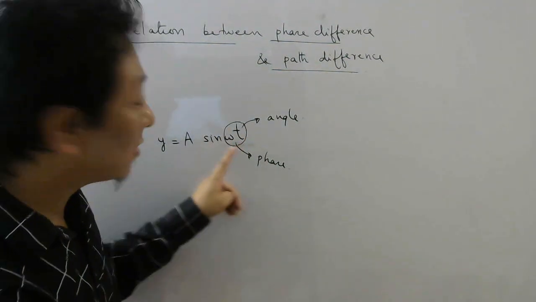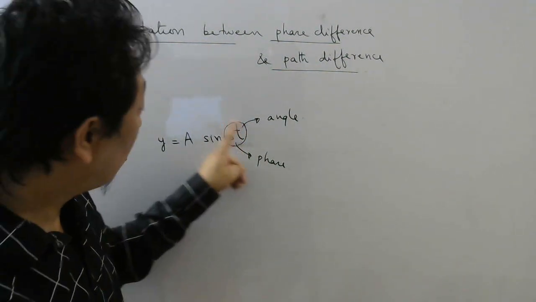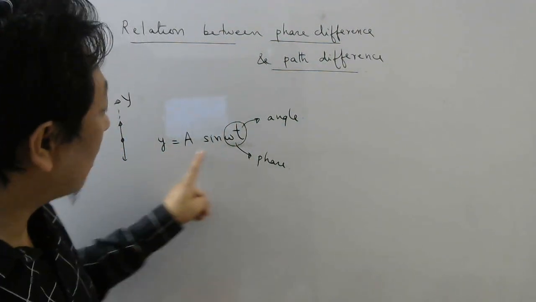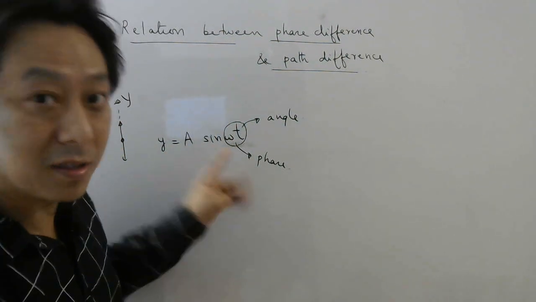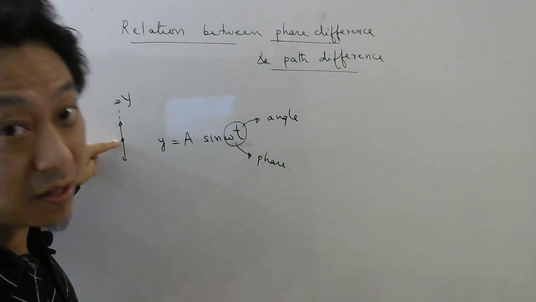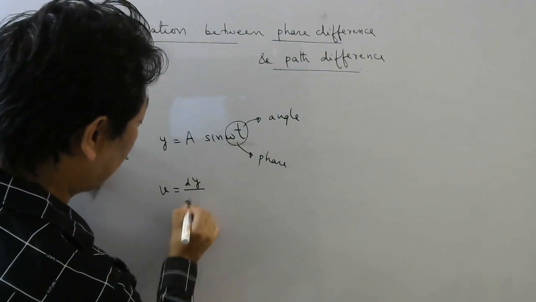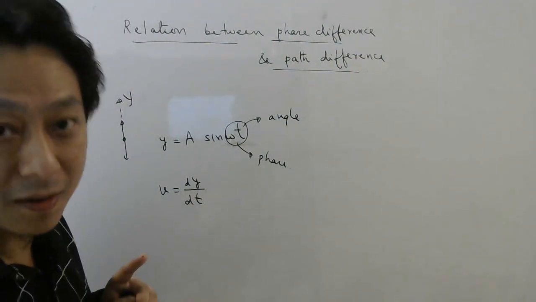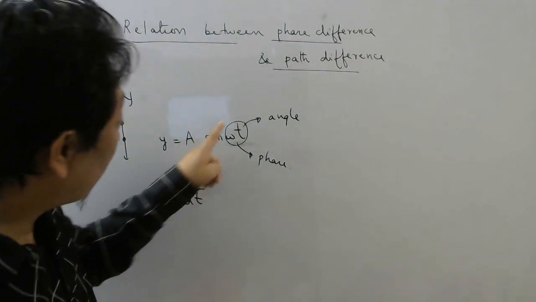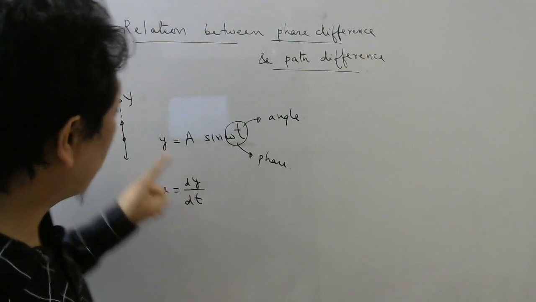So let us say this is right now 0 degrees. So if this is 0 degrees, what will be y? A sine 0. A sine 0 means 0. So you know the particle will be here. Then taking velocity dy by dt, you can find the velocity also, right? Similarly, if this angle was 90 degrees, what will be y?